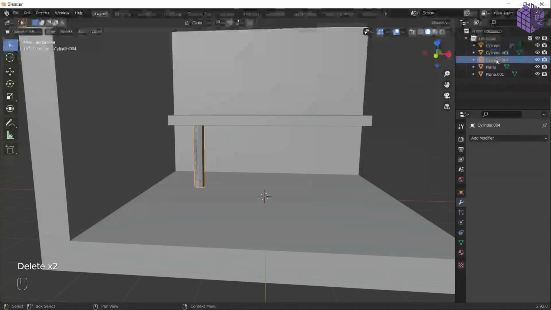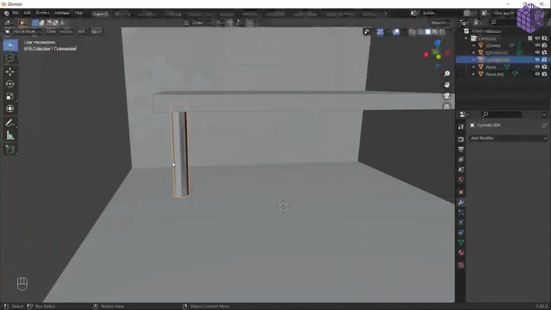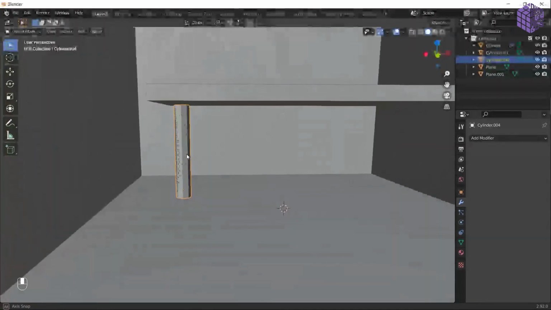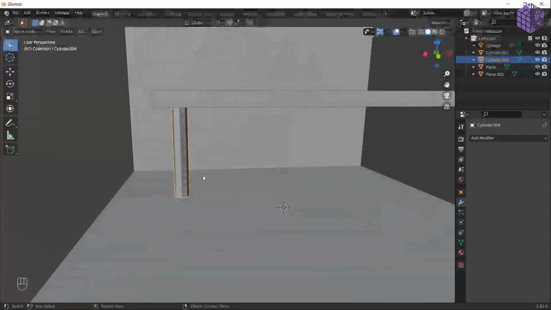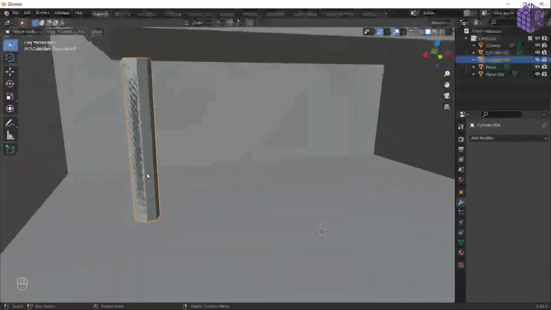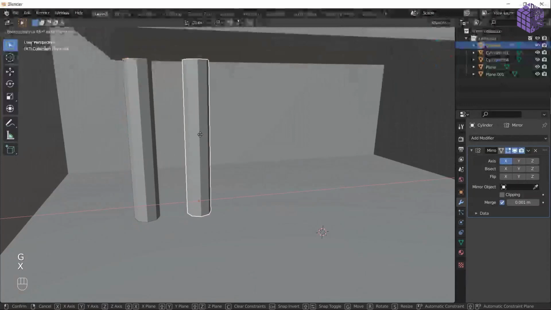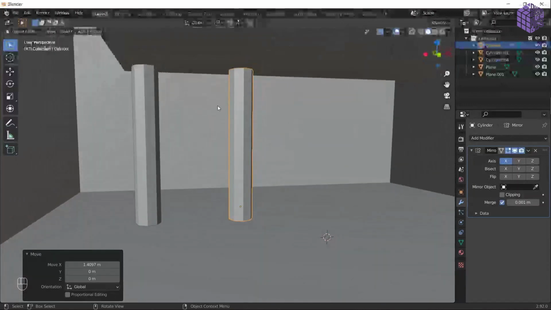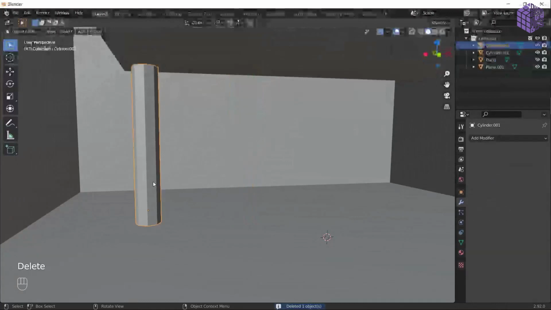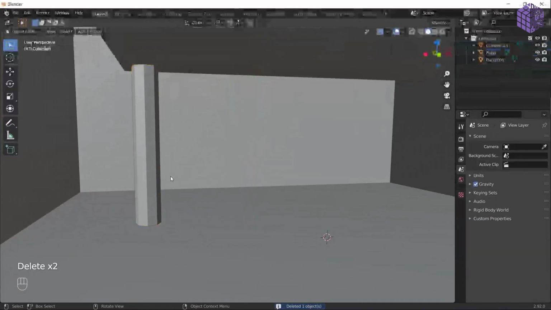Okay, so we have the duplicates here. How did I get to know that there are a lot of duplicates? You see this kind of shading? This is called Z fighting. Z fighting happens when you place two objects in the same place. So if I click it and press X, yeah, we have two duplicates. I don't know why I wasn't able to separate that, but if you see this kind of shading happening, probably you have two objects here. Yeah, there are a lot of objects.